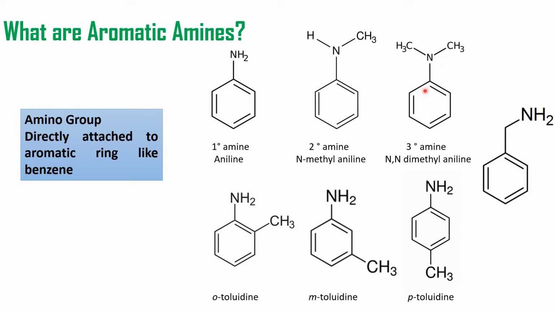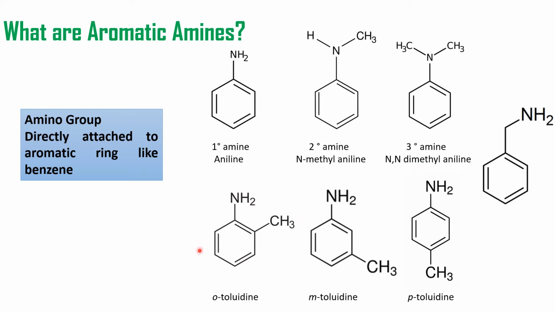And compounds are also named in this way. In case of secondary amine, we write capital N to indicate which substitution is present on nitrogen. For tertiary amine, capital N is written twice and if the substitution is the same, it is prefixed as di.